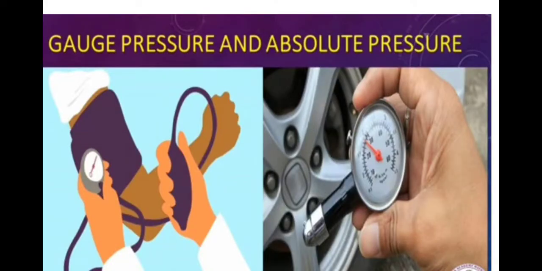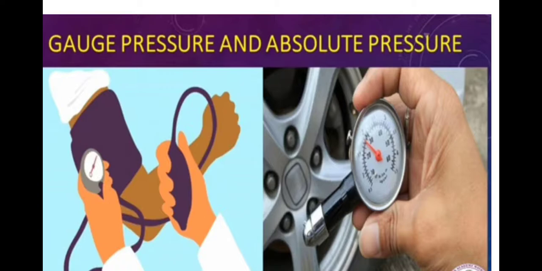Our daily activities happen in the atmospheric pressure. We are so used to it that we do not even realize it. When tire pressure and blood pressure are measured using instruments, gauges show the pressure over the atmospheric pressure.